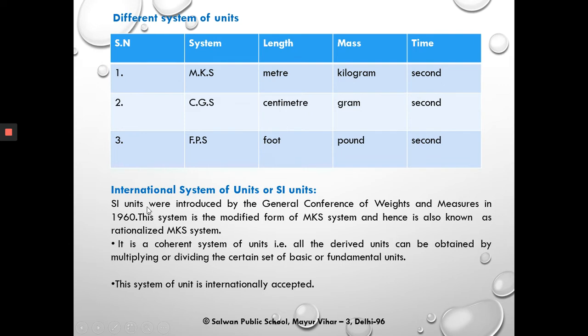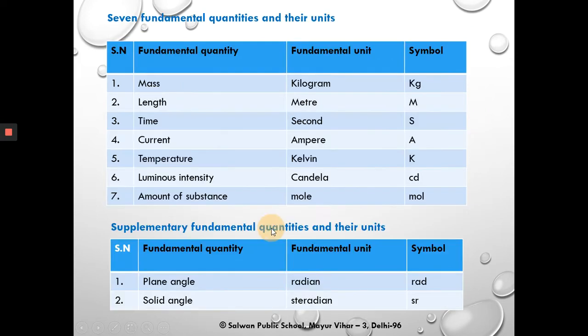Next is the International System of Units or SI unit. The International System of Units is the internationally accepted unit, and these units were introduced by the General Conference of Weights and Measures in 1960. This system is a modified form of the MKS system and hence is also known as the rationalized MKS system. Now we have 7 important fundamental quantities and their units are also given here. The 7 fundamental quantities are mass, length, time, current, temperature, luminous intensity, and amount of substance. Their fundamental units along with the symbols are given here.